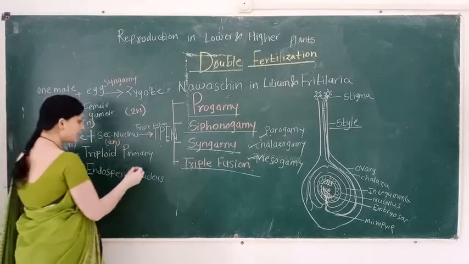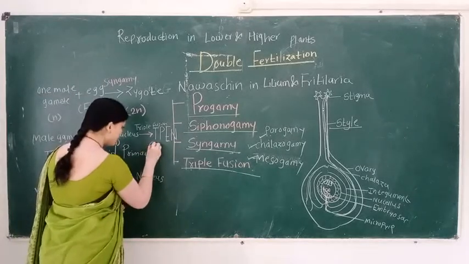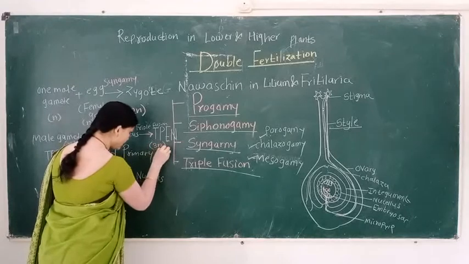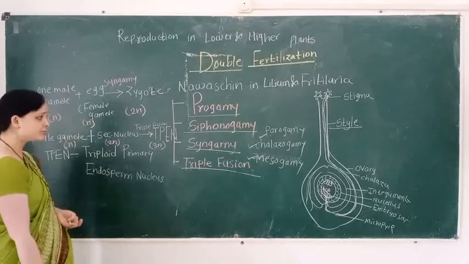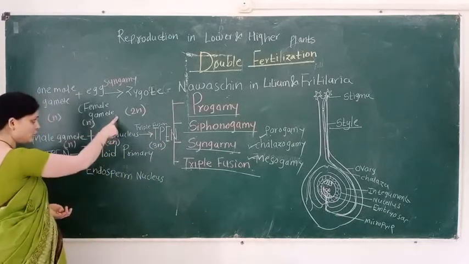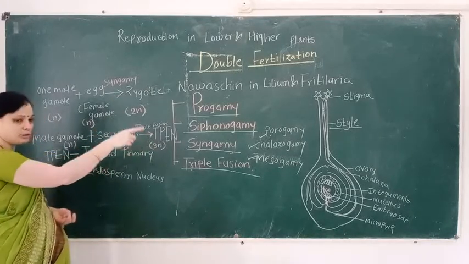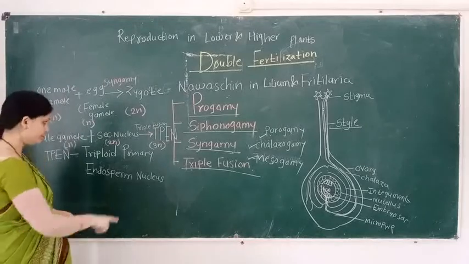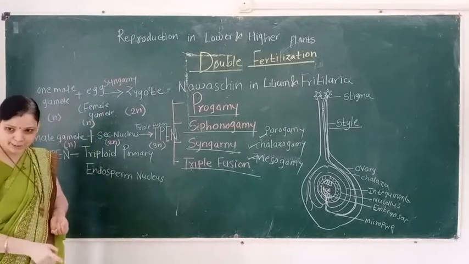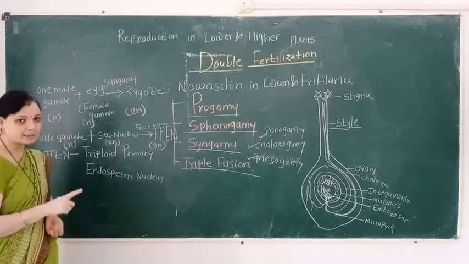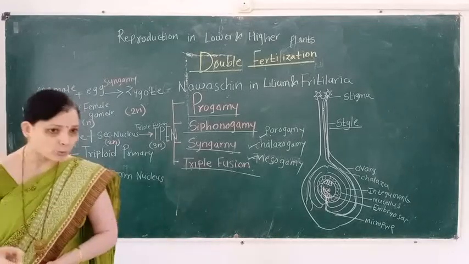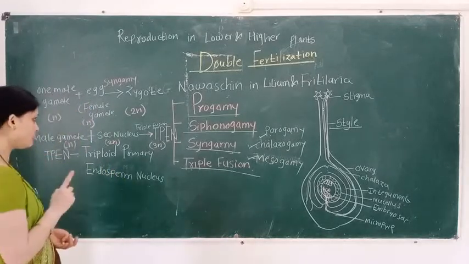So the TPEN maintains the triploid condition, that is 3N. But the zygote is diploid and the primary endosperm nucleus is triploid.